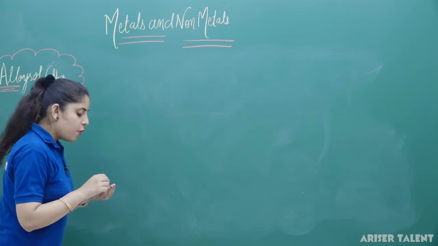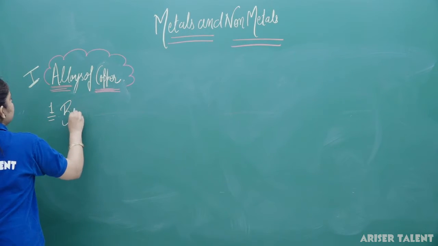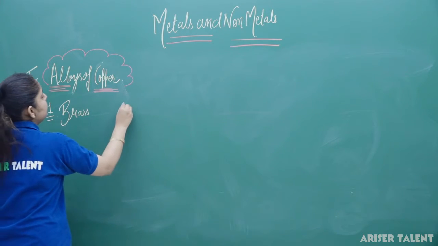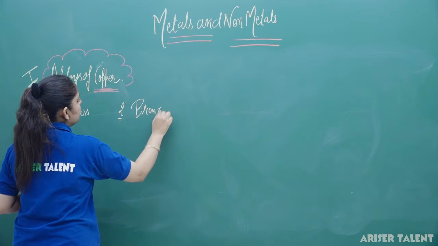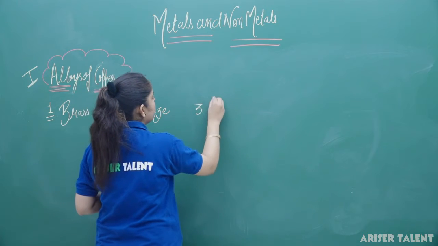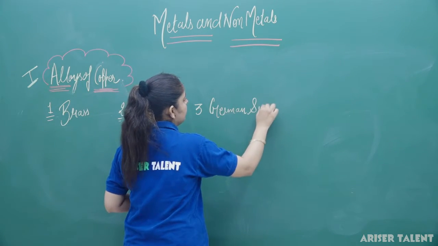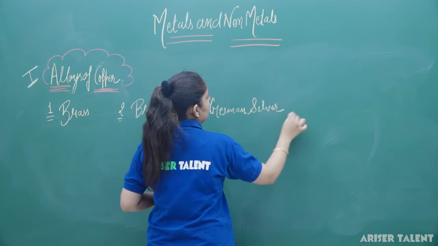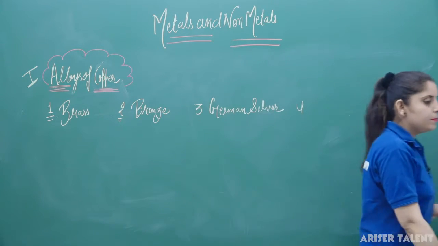So the first alloy of copper is brass. The second one is bronze. The third alloy will be German silver. The fourth alloy will be, we have 5 alloys here.